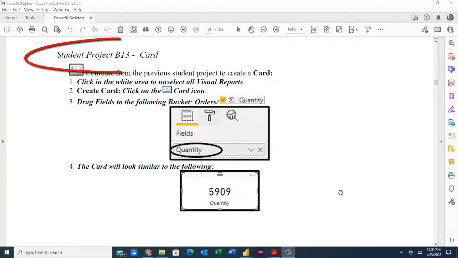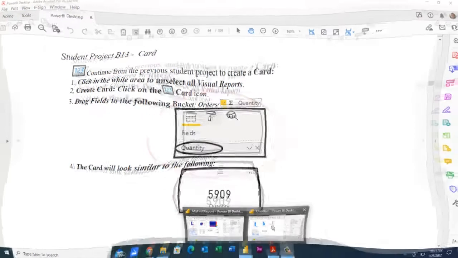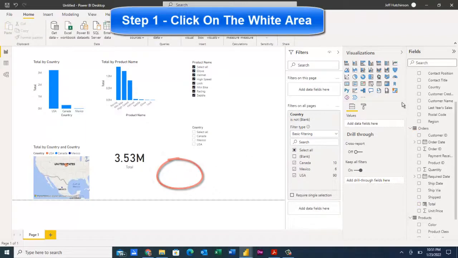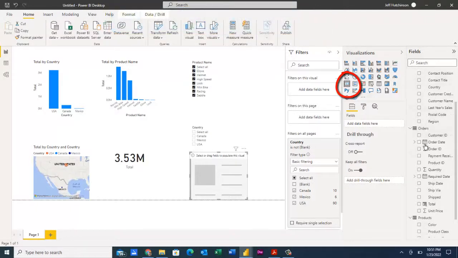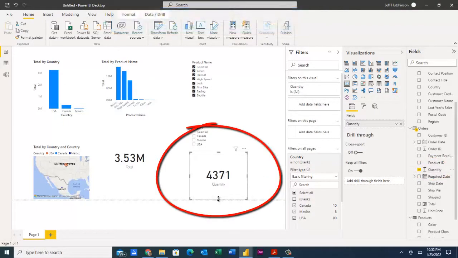Student project B13, we're going to create another card, but this time we're going to put the quantity in there. Let's jump over to Power BI. Click in your white area to make sure nothing's highlighted. Choose the little 1, 2, 3 card icon. And we're going to come down into the orders table, find the quantity, and drop that into the card in this manner.